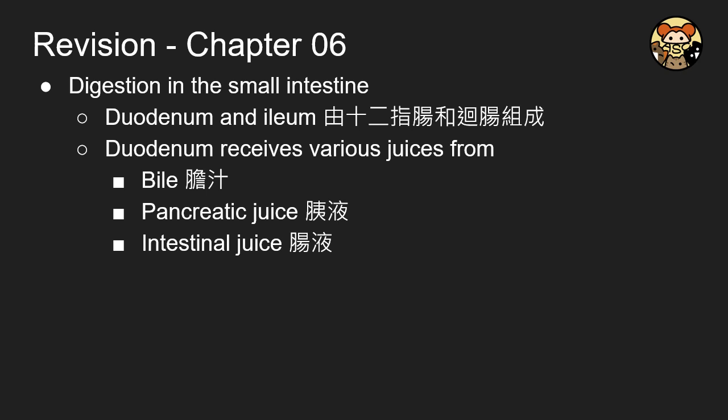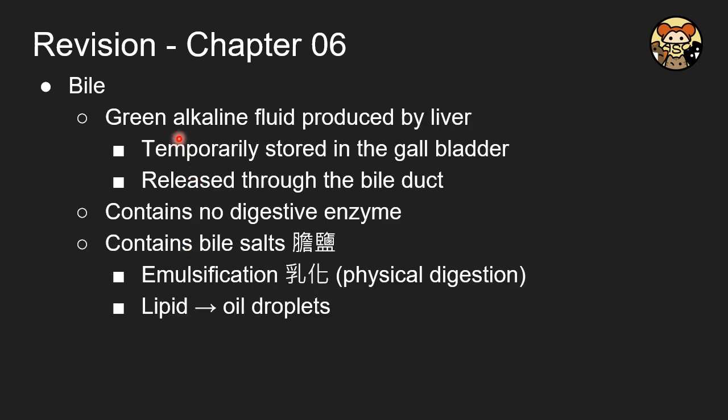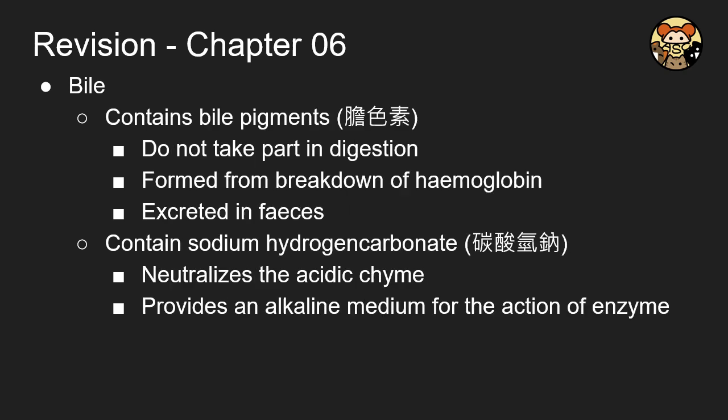So let's focus on the bile first. Bile is a green alkaline fluid produced by the liver. Remember, bile is produced by the liver instead of the gallbladder. The gallbladder is only a place temporarily storing the bile, which is released through the bile duct. It contains no digestive enzyme, but the bile salt will undergo emulsification, which leads to the breakdown of the lipid into oil droplets and increases its surface area.